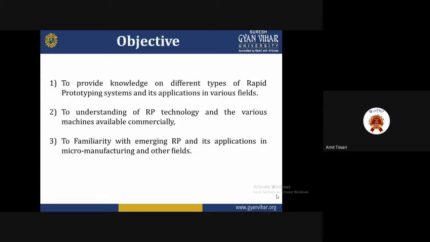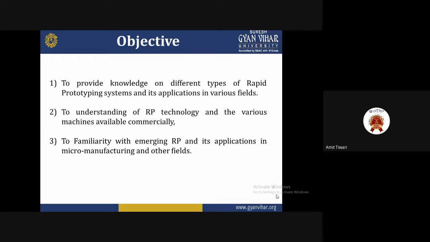The objective of the lecture is to provide knowledge on different types of rapid prototyping systems and its application in various fields. Second, to understand rapid prototyping technology and the various machines available commercially for that. And third, to become familiar with emerging rapid prototyping and its application in micro manufacturing and other fields.